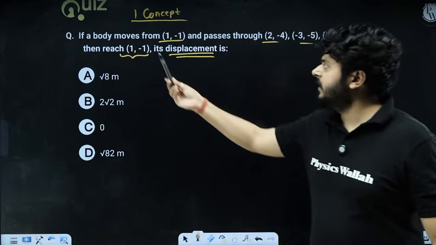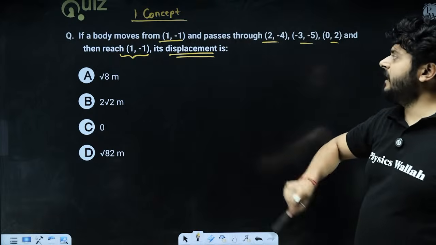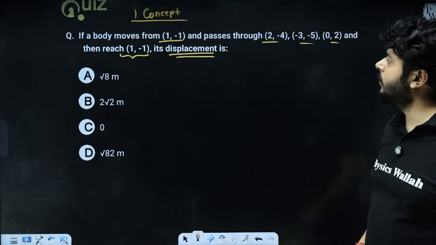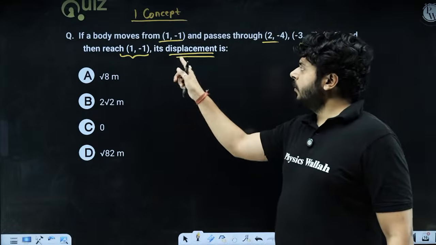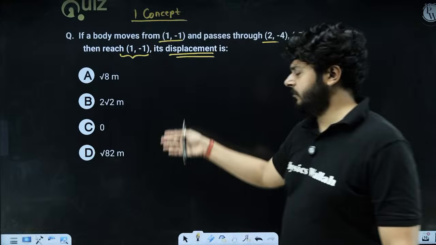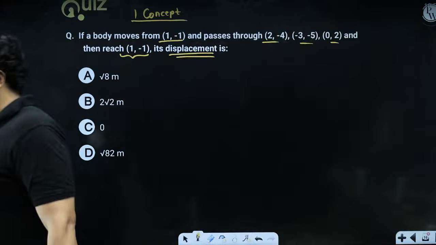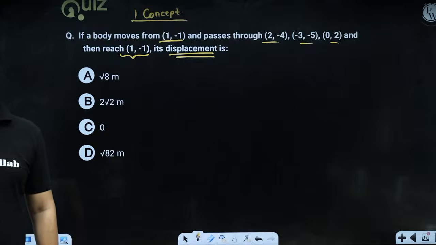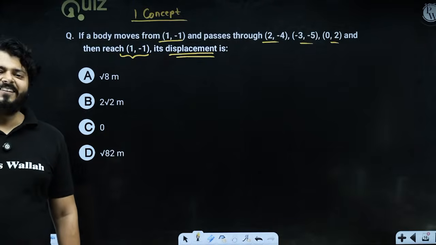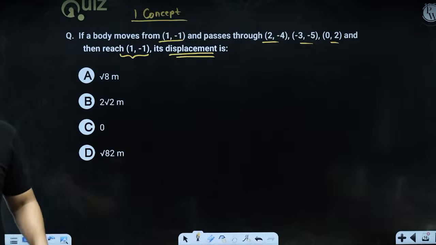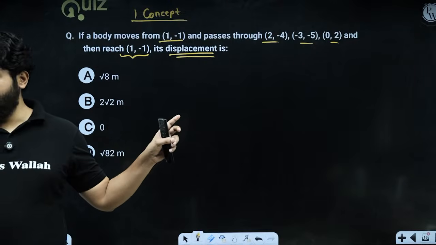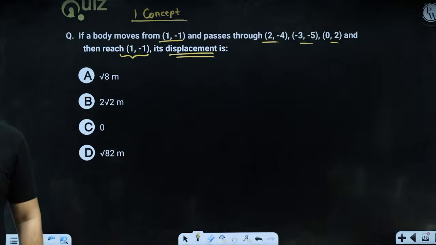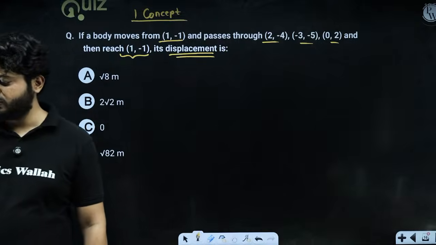The question is, if a body is moving from 1 comma minus 1 and passes through 2 comma minus 4, minus 3 comma minus 5, 0 comma 2, and reaches 1 comma minus 1, what will be the displacement? So we have to talk about displacement. Try to think about it for yourself and try to solve it for 30 seconds. There is one very interesting concept hidden in this question. Let's see who can figure out the hidden concept.